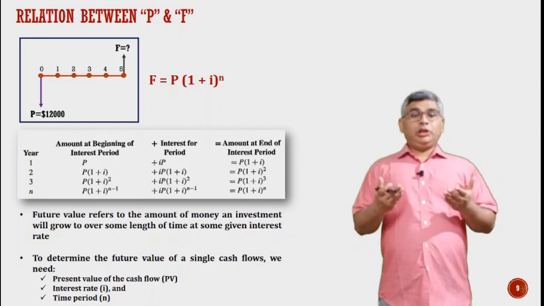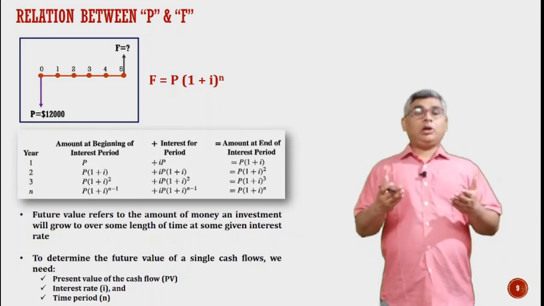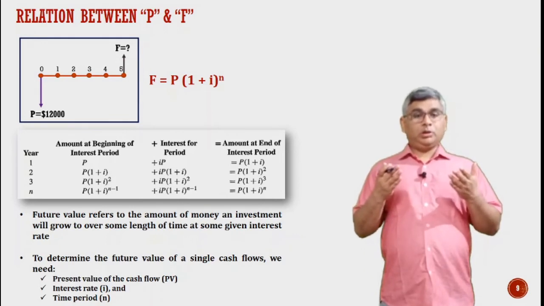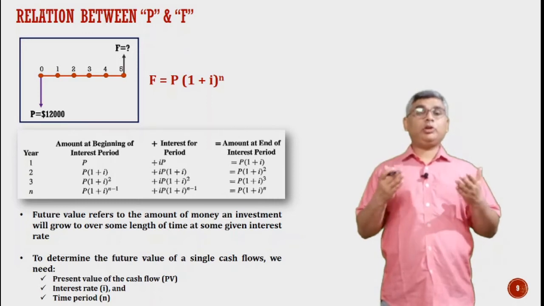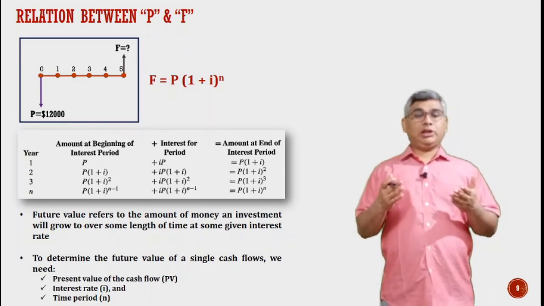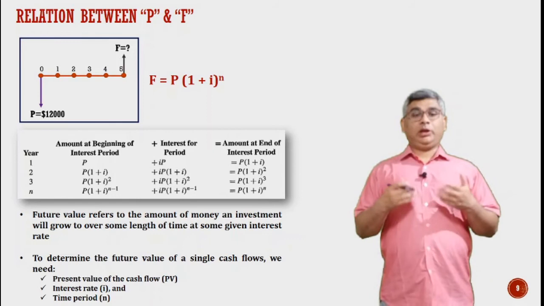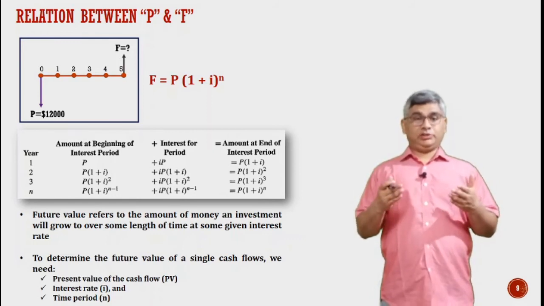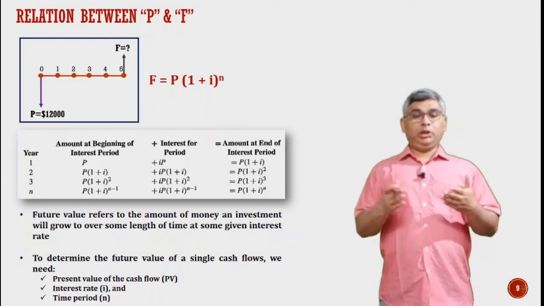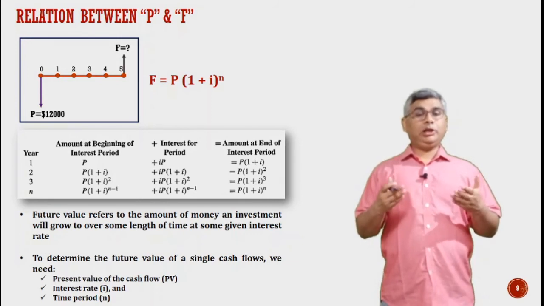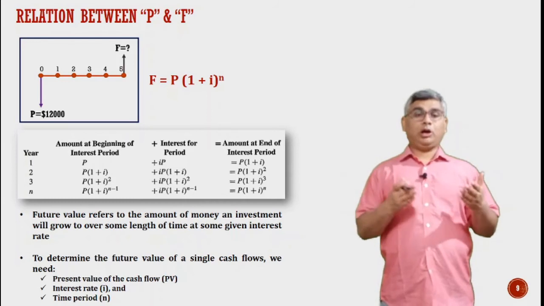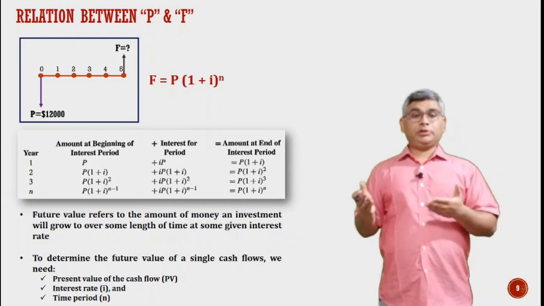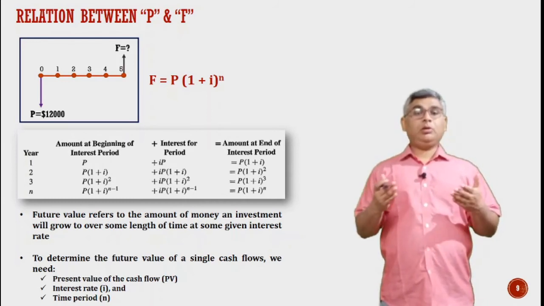Say the transaction P is there right now, and if we wish to determine the value of this transaction at the end of, say, 1 year, where I is the interest rate, the interest charged in a year is nothing but I times P. So the equivalent amount of money accumulated at the end of the first year will be P plus IP, or we can say P times (1 plus I).